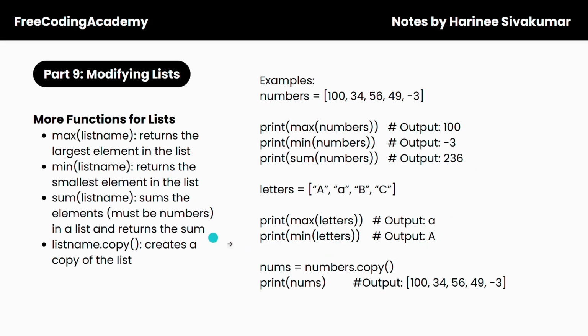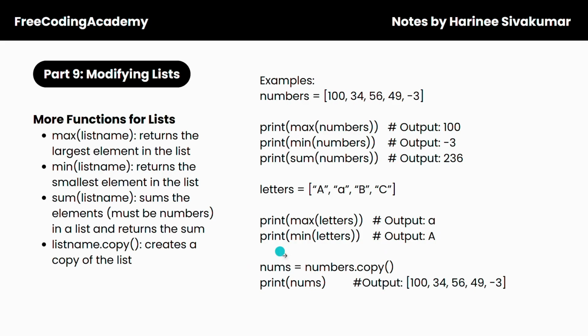Therefore, the maximum value in this list is going to be lowercase a, because all the other strings contain only capital letters. So print min letters is going to output the capital A because according to the ASCII alphabet system, as we just discussed, lowercase letters come after capital letters. And so in the section that contains the capital letters, you go in the order of the alphabet, so A, B, C, so forth. So A comes first, therefore it's going to be the minimum value.